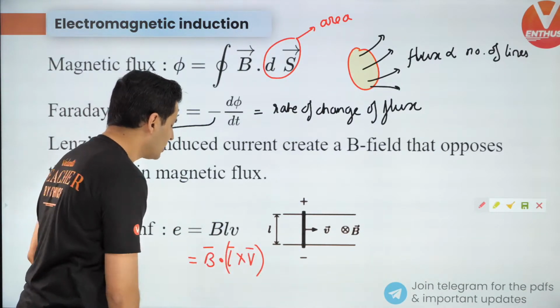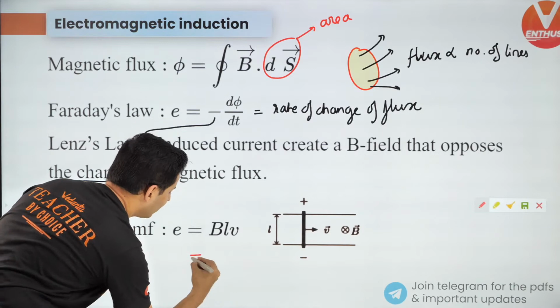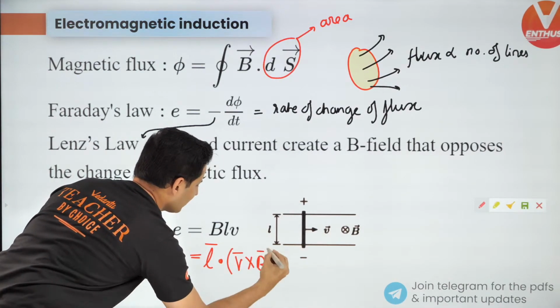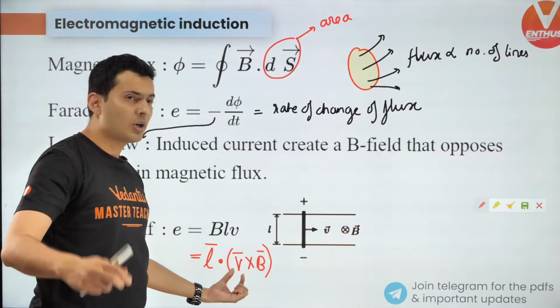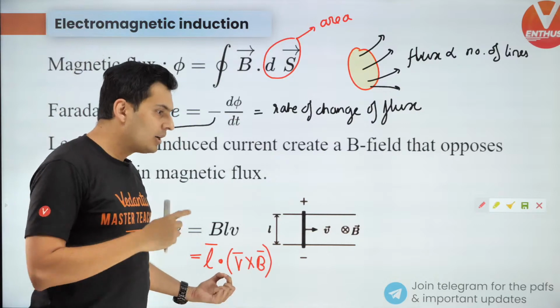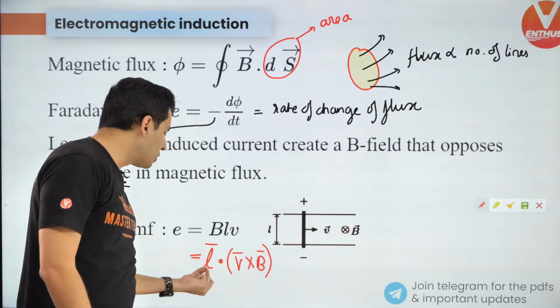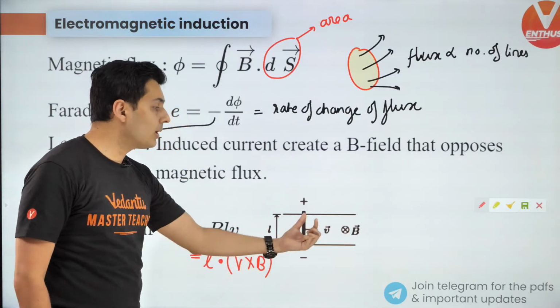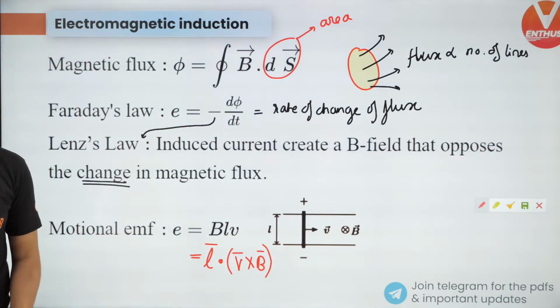Okay, so this is something which you can use, or write it like this: L dot V cross B. This is better, because you have been used to writing V cross B even in the force formula Q V cross B. So instead of Q, you put L. That will give you the induced EMF. Very important formula for vector form in motional EMF.